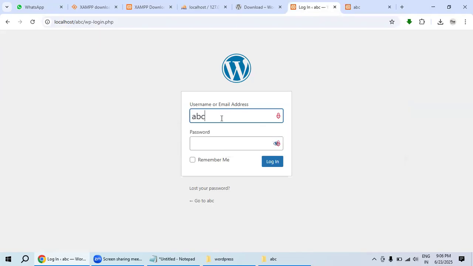The username is ABC and the password is ABC@2025. Our browser cookies will remember this login ID and password. Hit login over there, and now you can see it will redirect into the WordPress backend dashboard. And it seems to be like this.